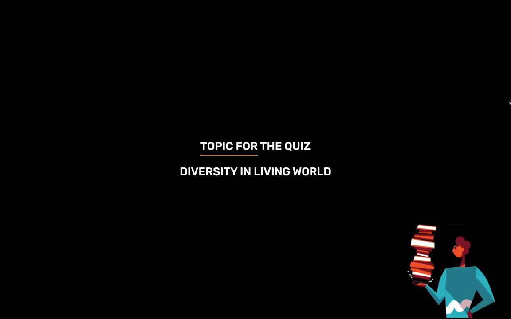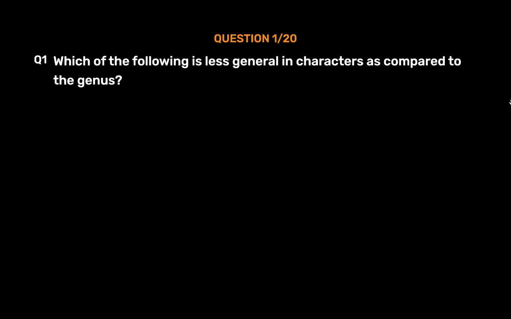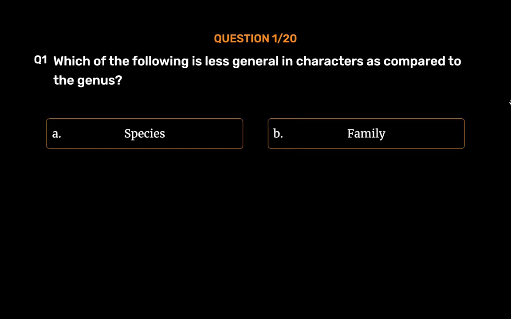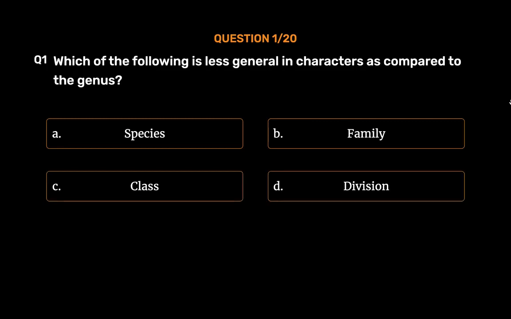Topic for today's quiz is Diversity in Living World. Question number 1. Which of the following is less general in characters as compared to the genus? Option A. Species. Option B. Family. Option C. Class. Option D. Division. The correct answer is Option A.